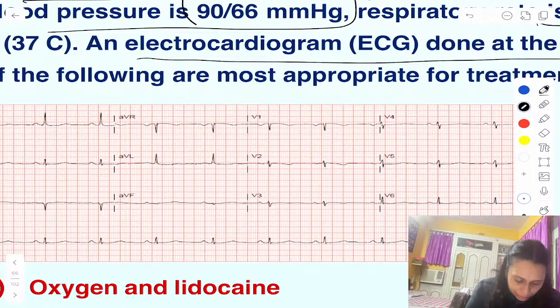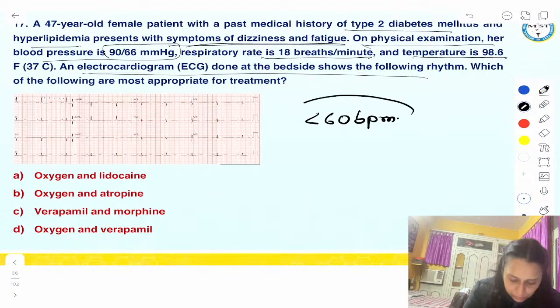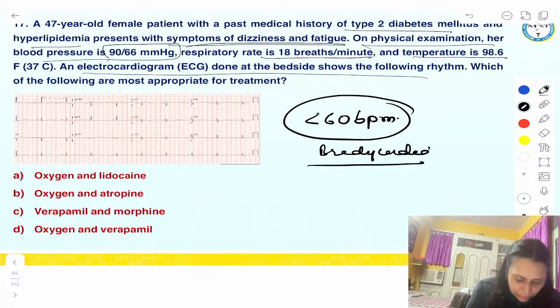We can see the heart rate. How many boxes are there between two R waves, that is, between two QRS complexes? 1, 2, 3, 4, 5, 5.5 big boxes, right? So if we divide to calculate the heart rate of this patient, with a lot of big boxes between the two, the heart rate is less than 60 beats per minute. So the patient has bradycardia, and bradycardia is producing hypotension. So this is symptomatic bradycardia.